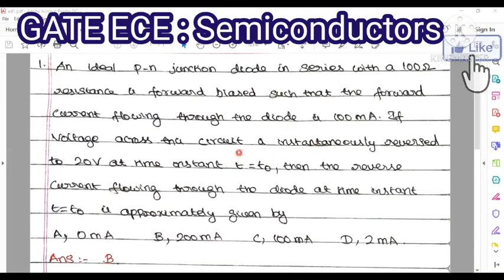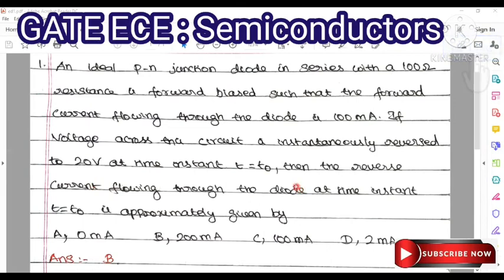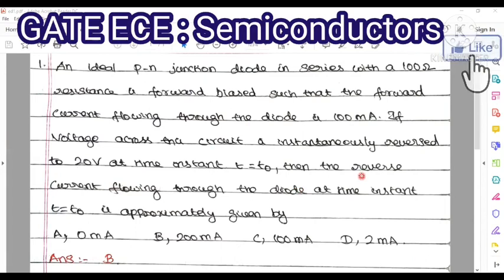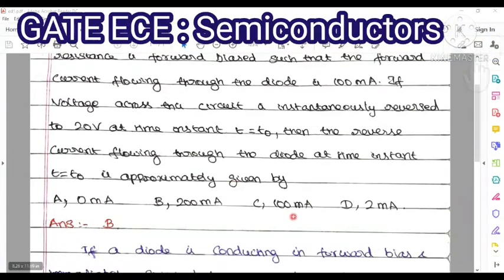At a certain time, it is switched into reverse bias, where 20 volt is applied in the reverse biased condition. During that time, we need to calculate the current value, that is the reverse current flowing through the diode at time instant t equal to t naught, approximately given by dash. So here the answer is option B, that is 200 milliamps.